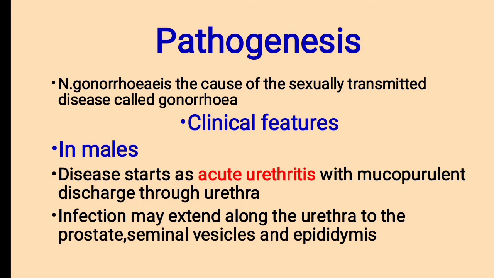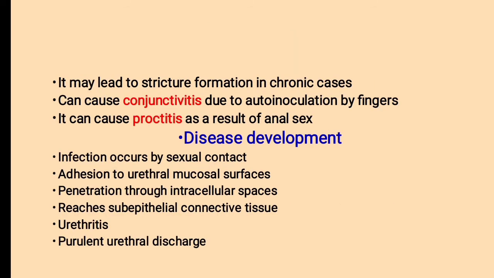The main feature is mucopurulent discharge through the urethra. This is the main symptom of acute urethritis in males. It may lead to stricture formation in chronic cases. What is known as stricture formation? Stricture means narrowing of the urethra, in chronic cases in males.